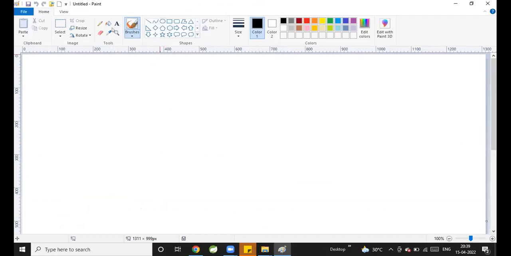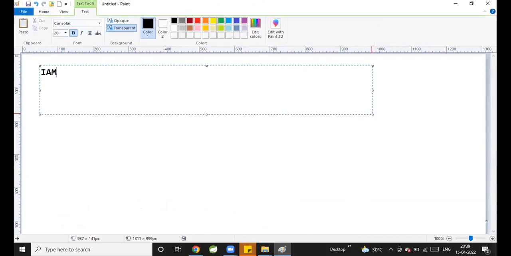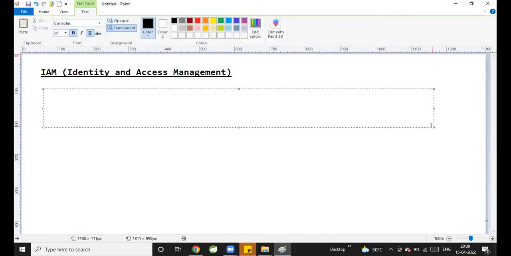In the last session, we started our discussion related to IAM. IAM stands for Identity and Access Management. IAM is used to provide access to AWS resources for users.